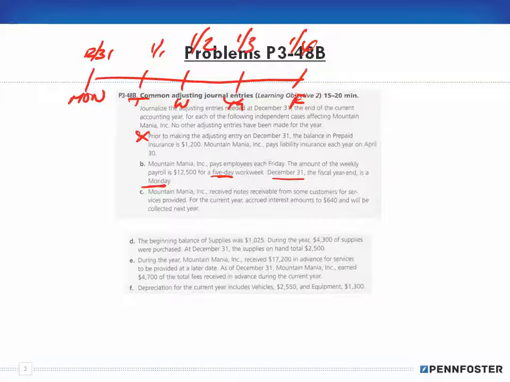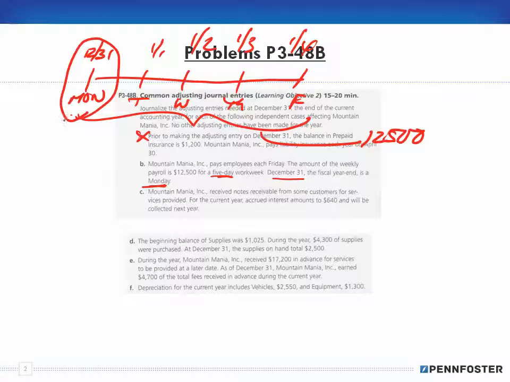So if the payroll for the entire week is $12,500, and we're making an adjusting entry for the end of the year, and Monday falls within the end of the year, that means we have 5 days, and we have to include one out of those 5 days.